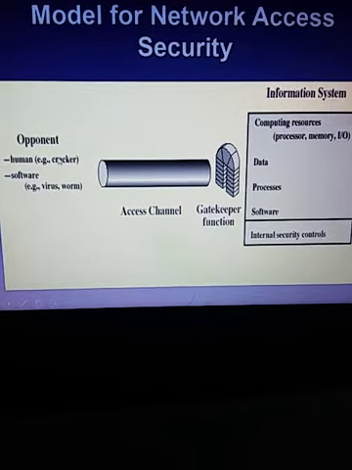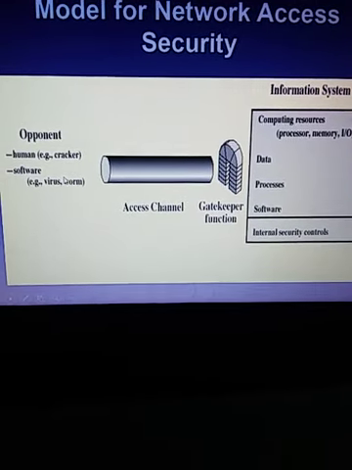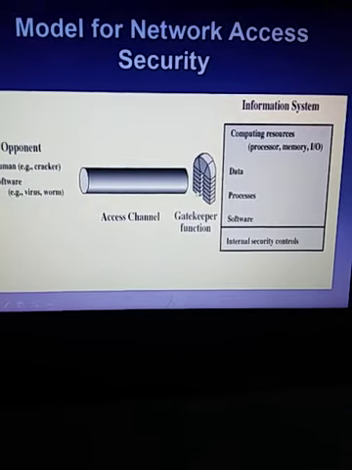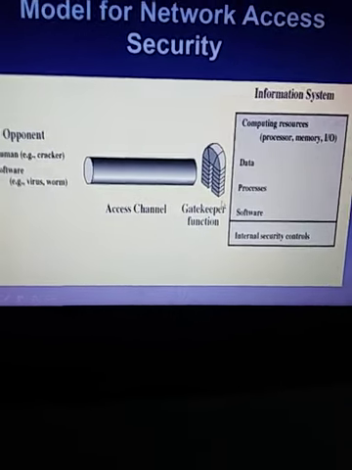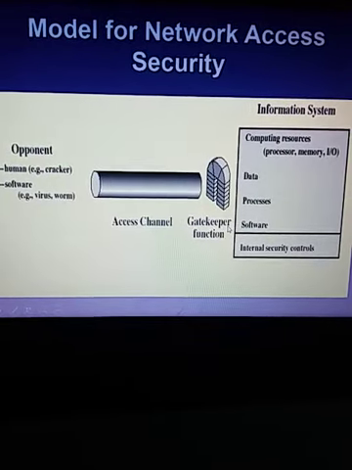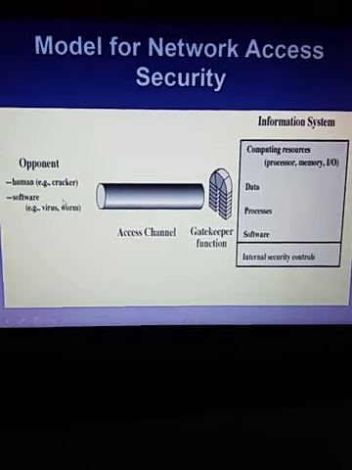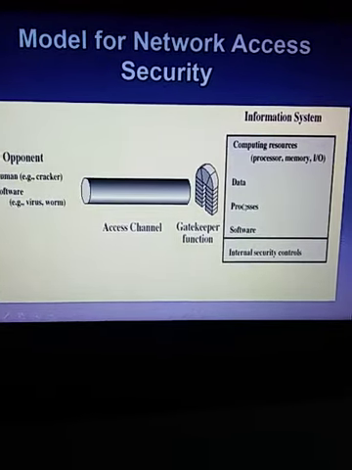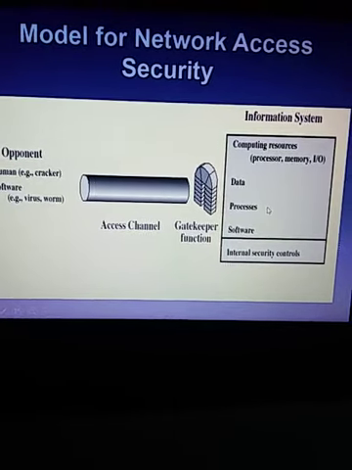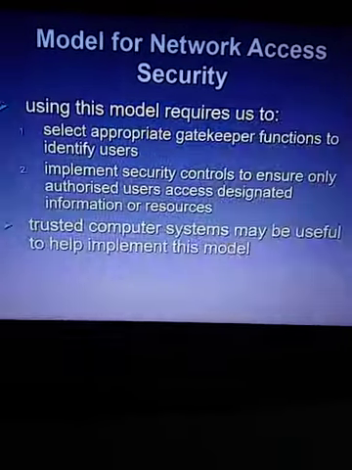That opponent may be in the form of a hacker, or sometimes it might be a software. That software sometimes may collect information from our device. So this gatekeeper has to analyze the person and also the software. Only the right person, authorized software, and authorized mail should be allowed to enter our machine. This is how we can provide the security.